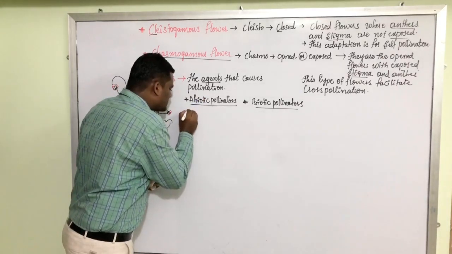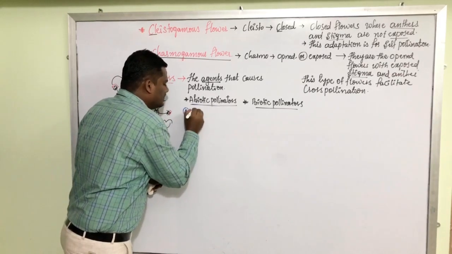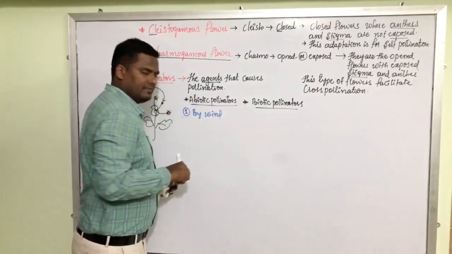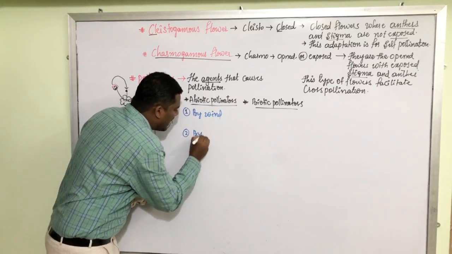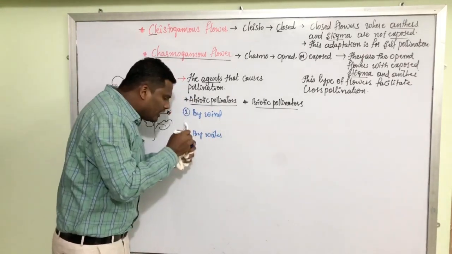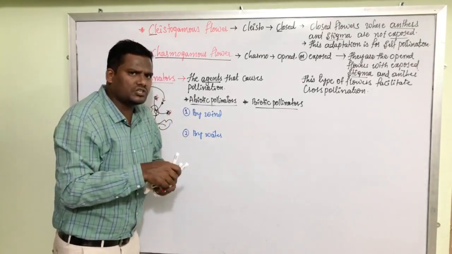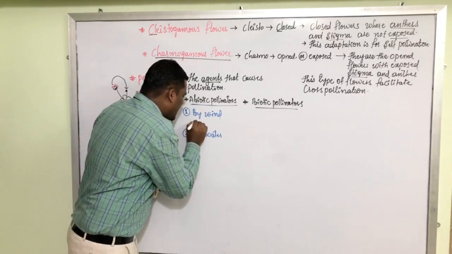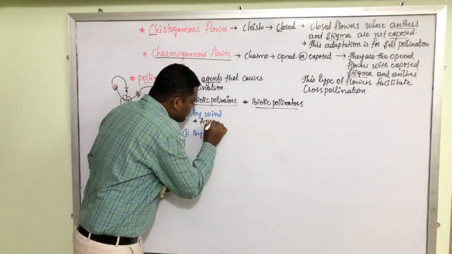Sometimes, as we have discussed earlier, the pollen grains are carried by the wind. In some situations, pollen grains are carried by water. If the pollen grains are transferred from anther to the stigma with the help of wind, such pollination is called anemophily.